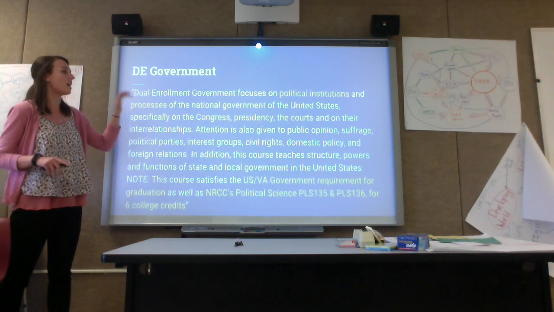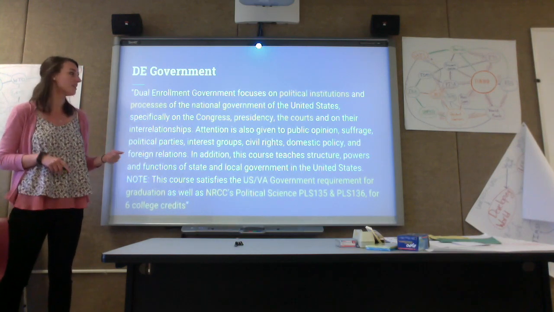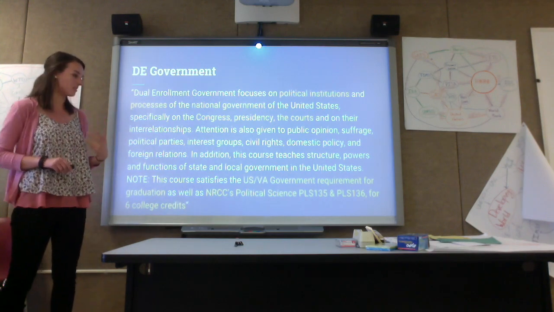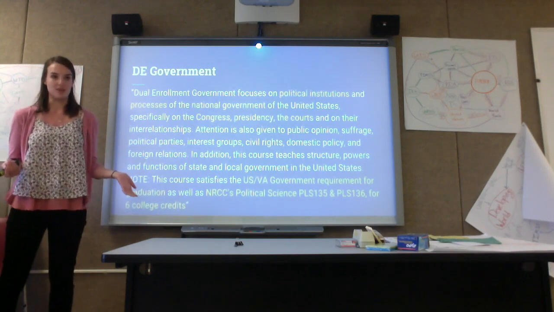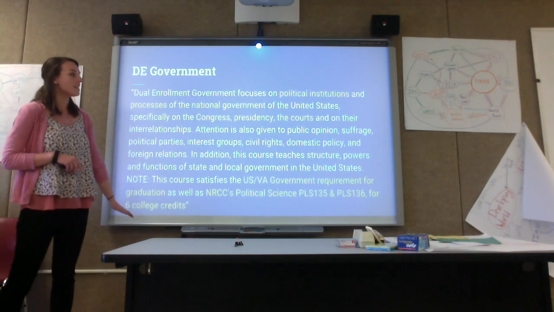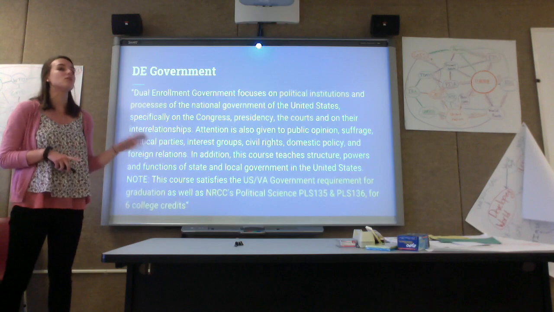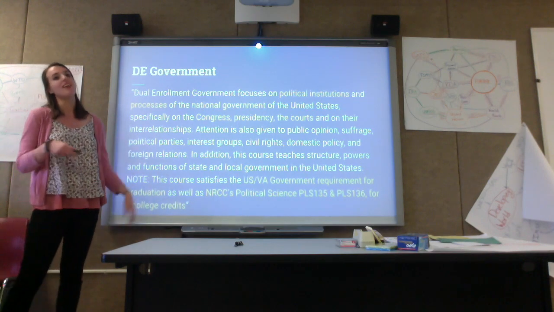So just to explain DE Government, this is from the high school website of what DE Government entails. It's a class that focuses on political institutions of the national government in the U.S., and it specifies Congress, the presidency, and the court system. Government in general is a requirement to graduate, so all of the 12th graders have to take government to graduate. But this DE Government also gives them 6 college credits, so they have 2 college courses at the end of this class. If they do really well and get an A or a B, then they don't have to take government in college.